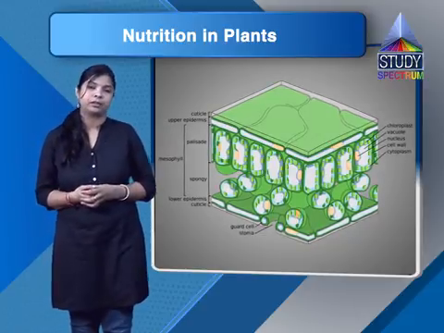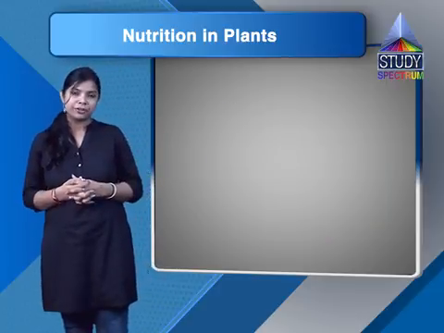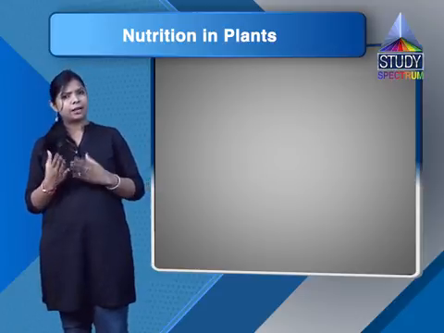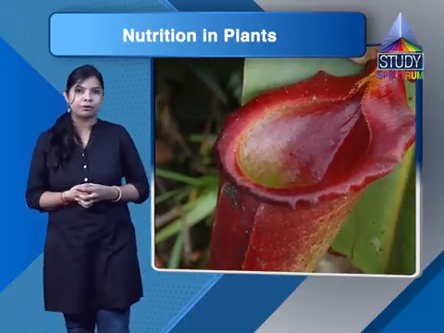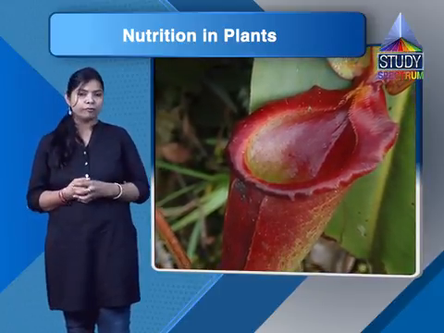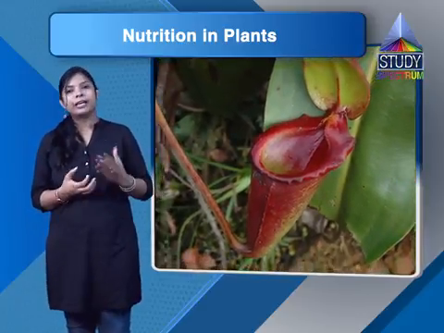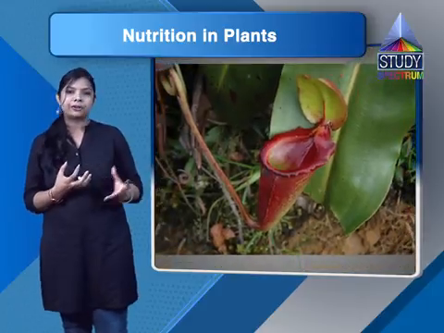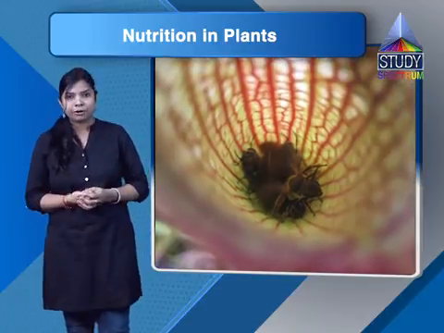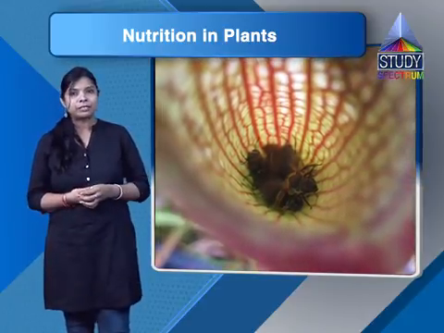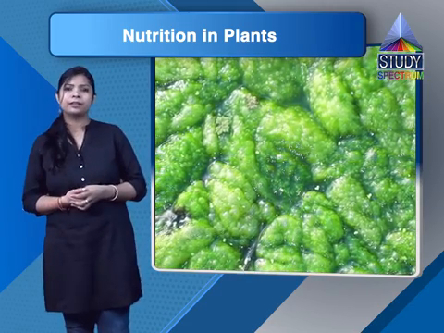Other than this, students, we have also discussed the heterotrophic mode of nutrition. We have seen that there are many plants that lack chlorophyll. Because of the absence of chlorophyll, they cannot make their own food, so they are dependent on other plants. We can categorize the heterotrophic mode of nutrition into saprotrophic mode of nutrition, insectivorous plants, parasitic mode of nutrition, and a symbiotic relationship.